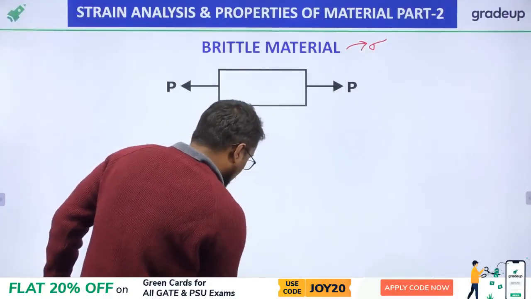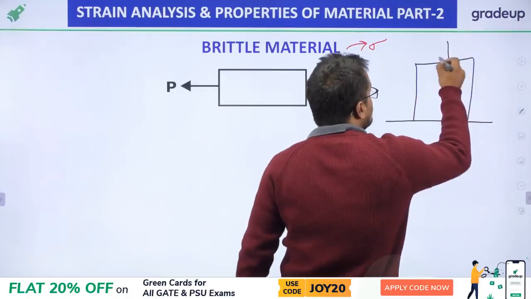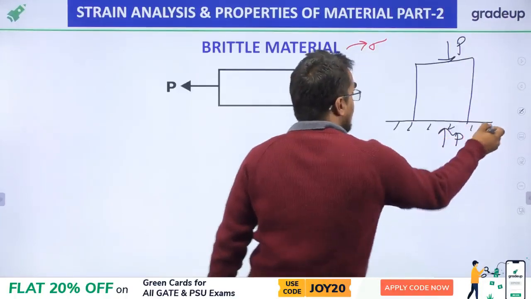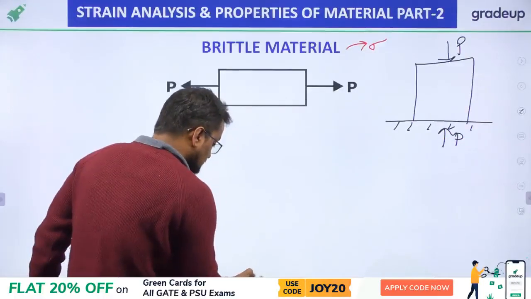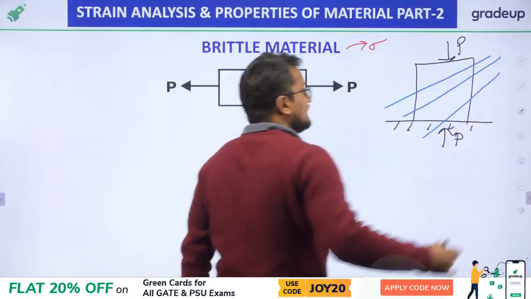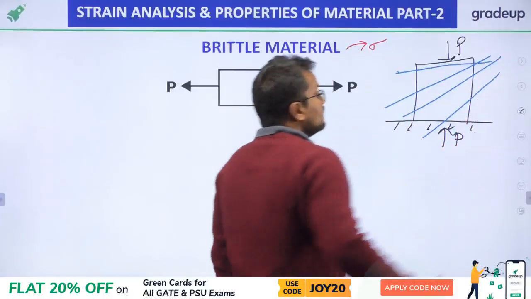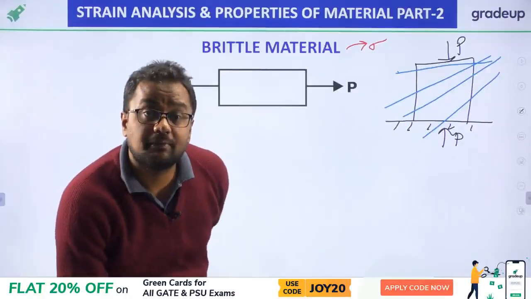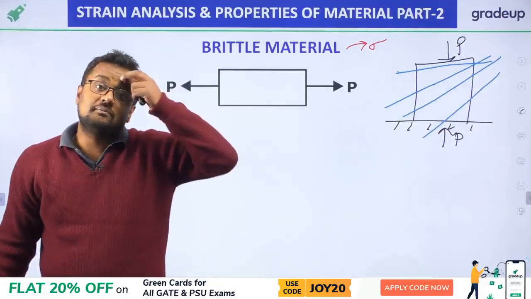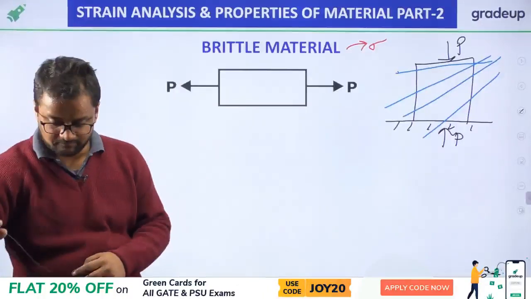I am again drawing, my friends. This was a body and this was the P force on this. The reaction definitely will be P. Now, there will be infinite planes. One plane might be like this, one plane may be at any other angle, one plane may be horizontal also. Therefore, there are infinite planes, and on those infinite planes, there will be infinite normal stress and infinite shear stress.